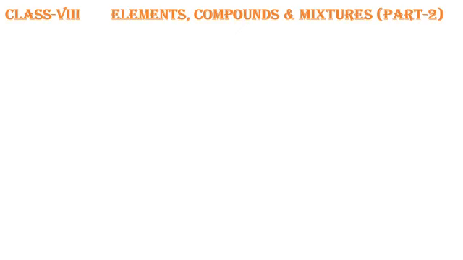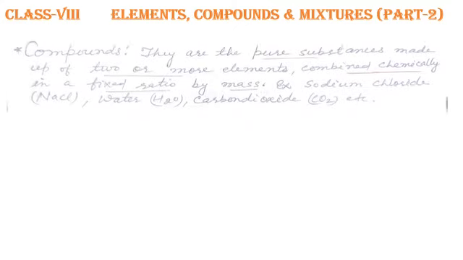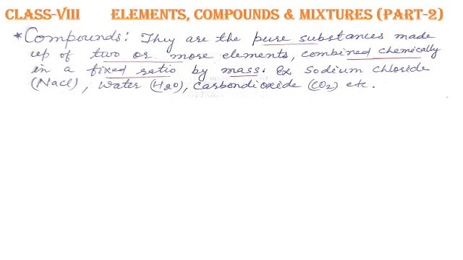Let us see what are compounds. Compounds are the pure substances made up of two or more elements combined chemically in a fixed ratio by mass. Some examples are sodium chloride, water, carbon dioxide.